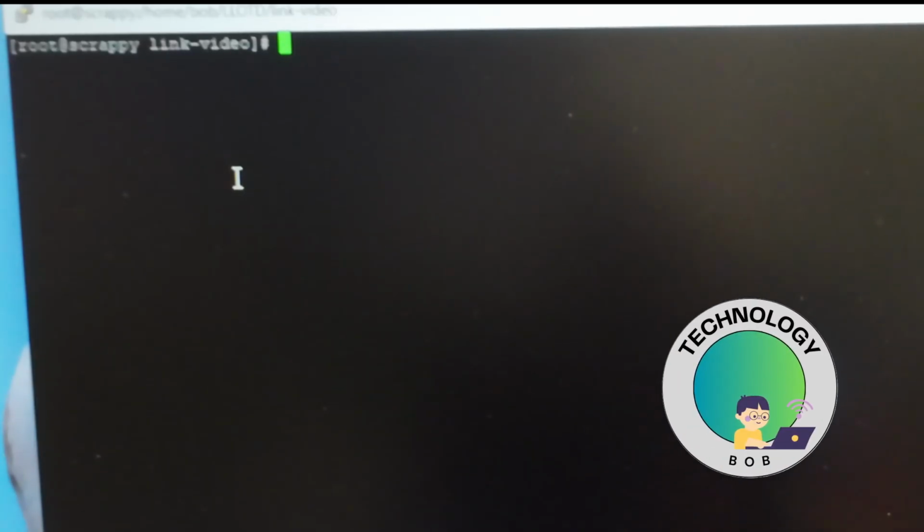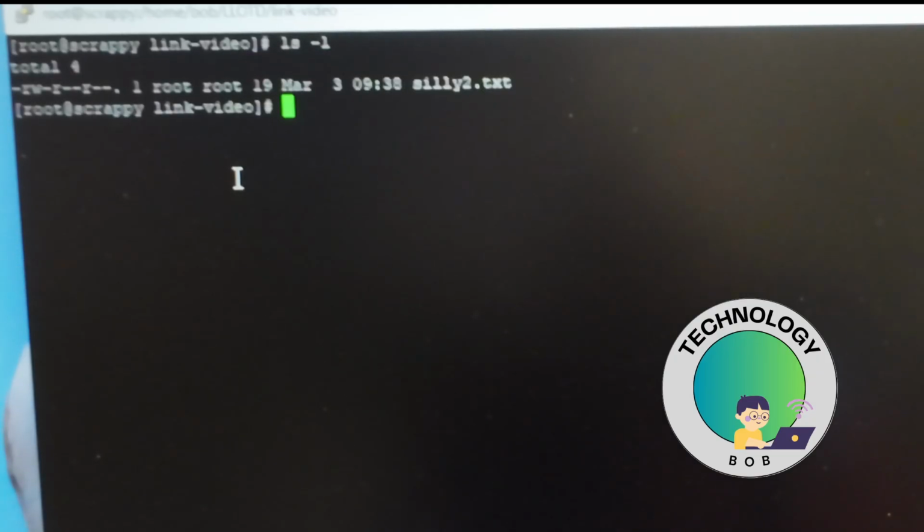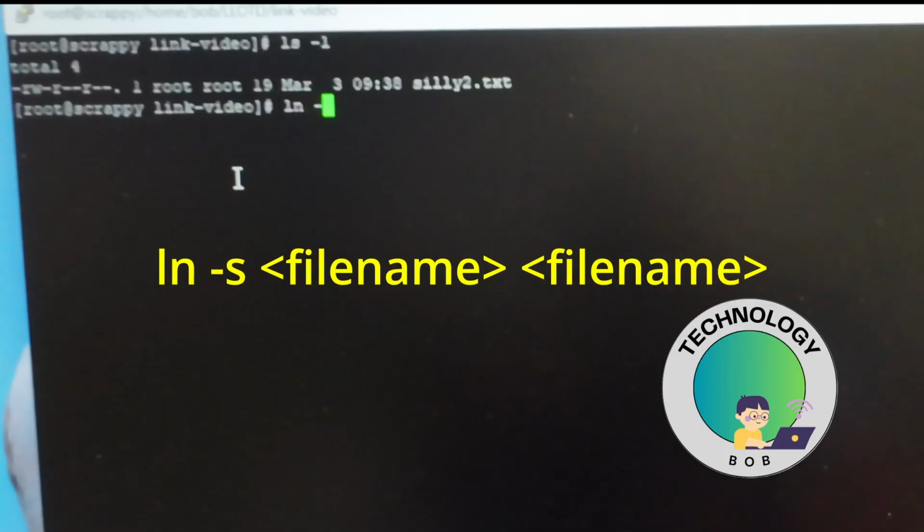Now let's look at a symbolic link. This is one that I've always used a lot in the past because a symbolic link will cross directory structures, hard drives, and whatnot. But it actually is just a symbolic link. Let's do an ls -l. All right. We have one file in this directory. Let's create a link, ln -s.